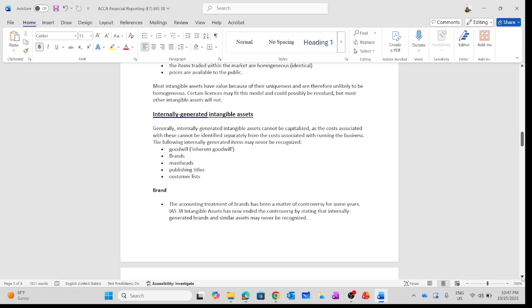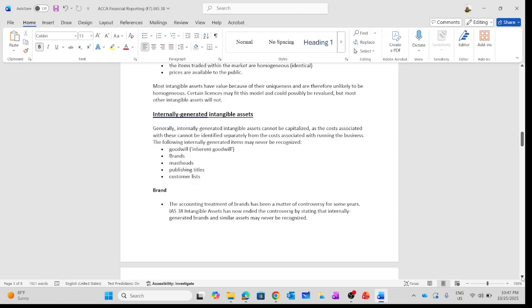But for me, I am not going to recognize it as an intangible asset because it is internally generated, while for that individual or company, it is a purchased intangible asset. So they are going to recognize it as an intangible asset. This is the distinction, and this is the reason why we do not recognize internally generated intangible assets.